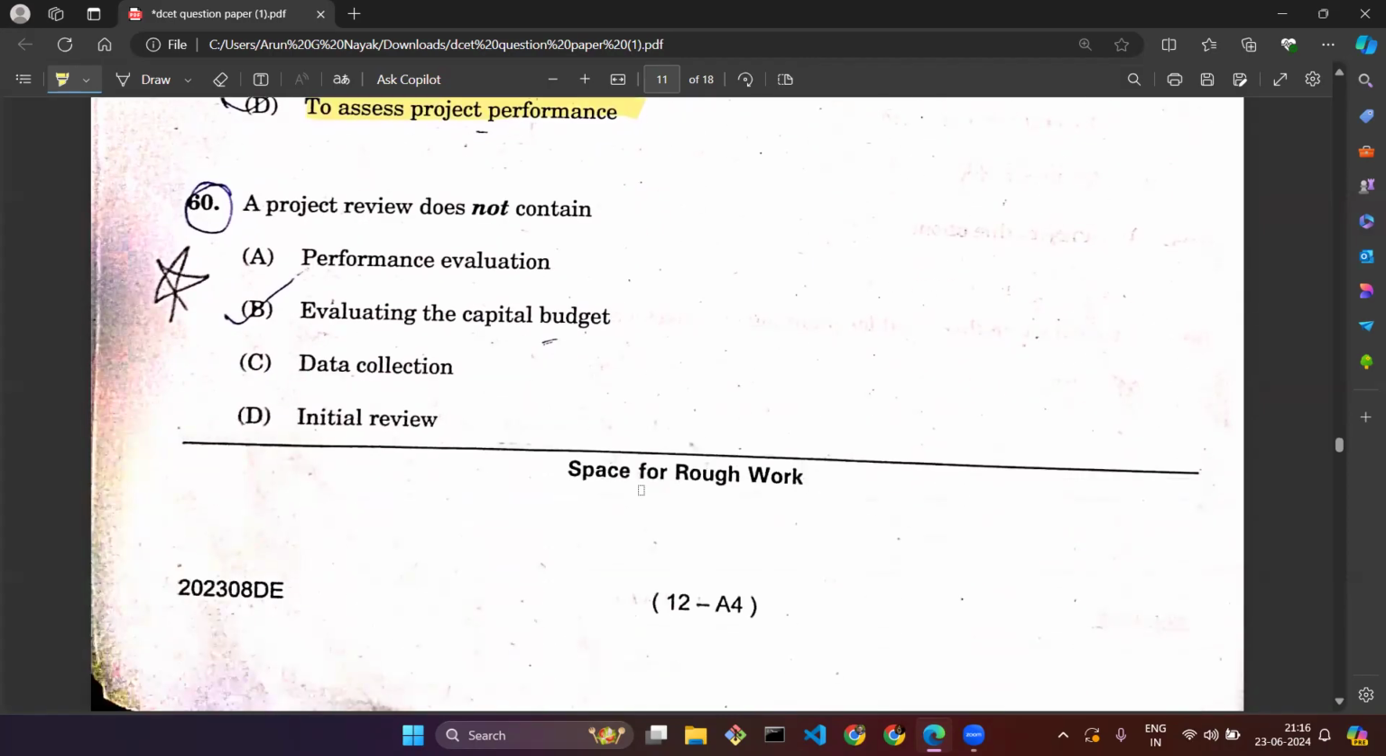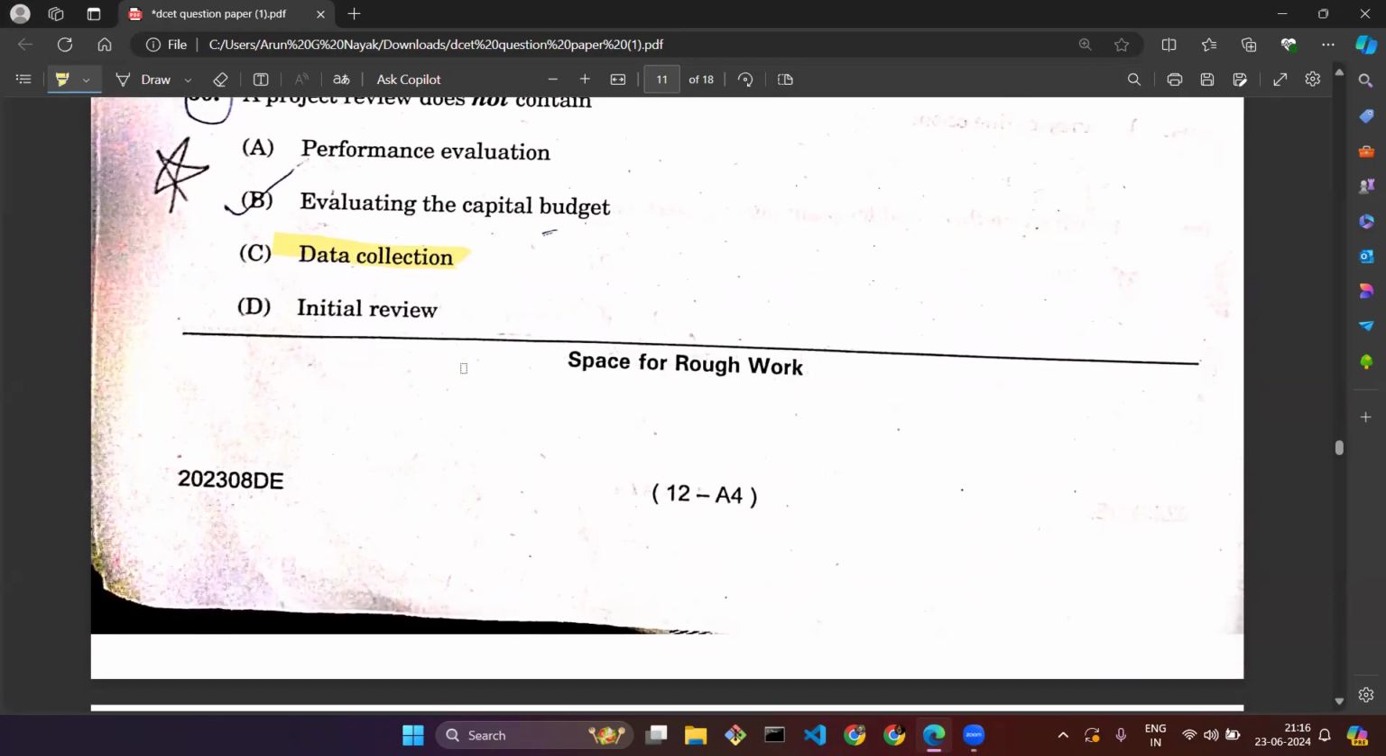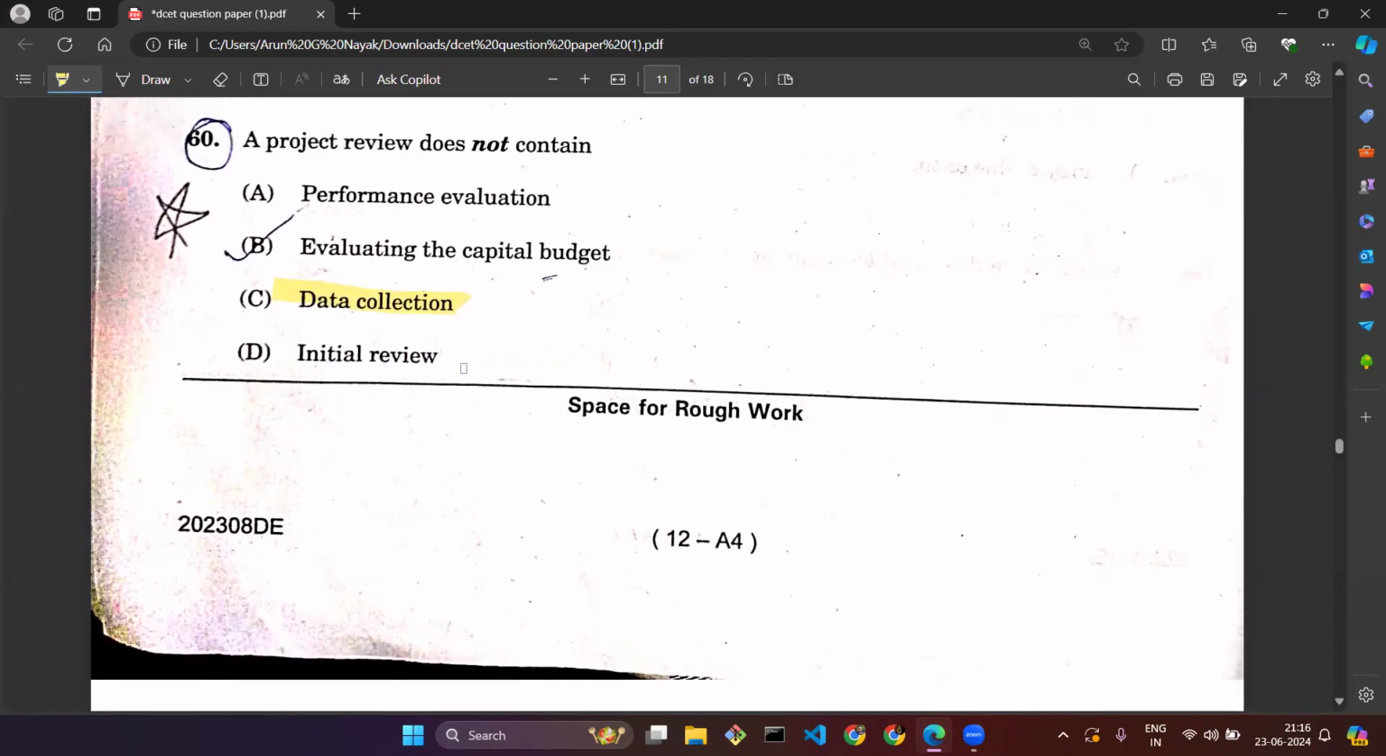Question number 60. A project review does not contain what, they are asking: performance evaluation, evaluating the capital budget, data collection, or initial review. Actually, it will not be containing anything related to data collection. It will be containing all three evaluation and review criteria, but it will not be containing any data collection, because project review is not related to anything related to data.